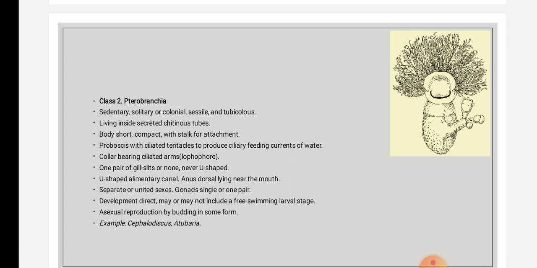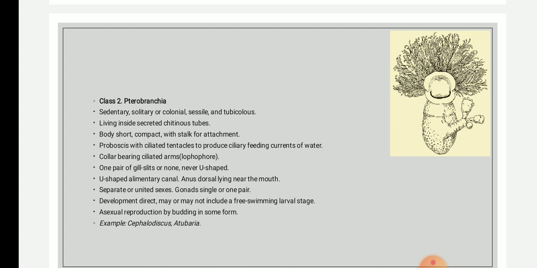Sexes are separate or united. Gonads are paired or single. Development is direct and sometimes indirect. Asexual reproduction is also observed in Pterobranchia, that is by budding. Examples of this are Rhabdopleura and Cephalodiscus. The image shown at the right hand corner depicts Cephalodiscus.